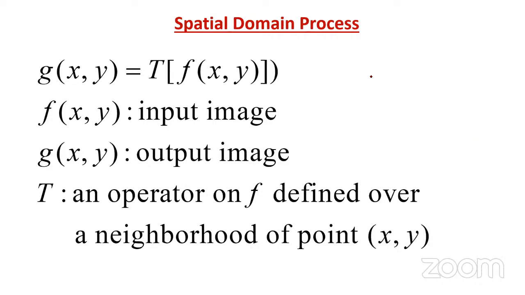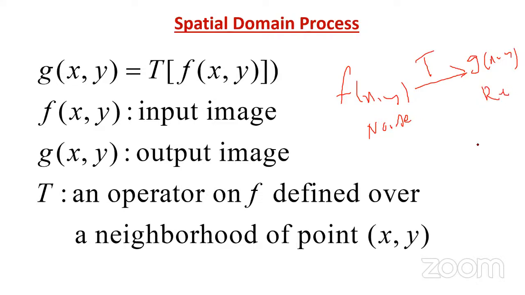So this is the input image. f of xy is nothing but the input image, and we have to apply some technique that is called transformation, and you will get the output image that is called g of xy. f of xy is the image having noise, and after applying the transformation, we can call it image processing techniques, so noise is reduced here. So mathematically how to write? g of xy is the output image with less noise, that we got by applying the technique T to the input image f of xy.